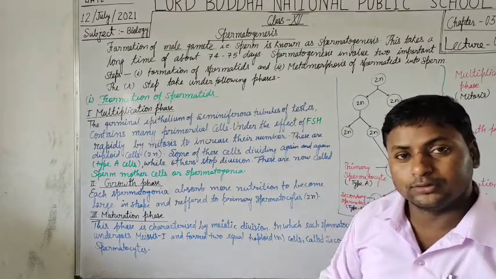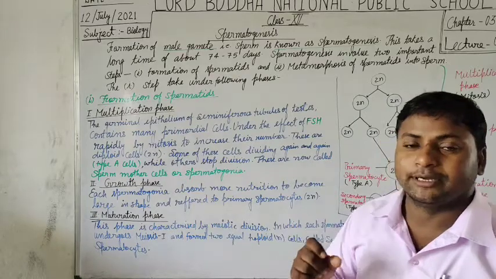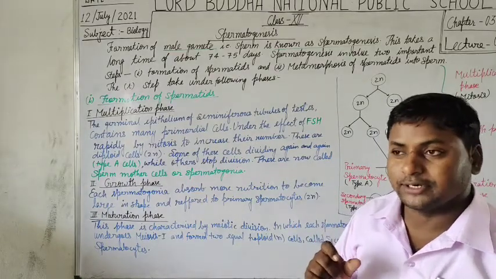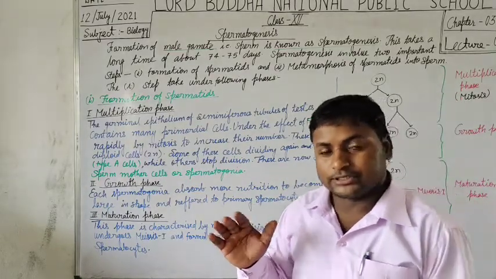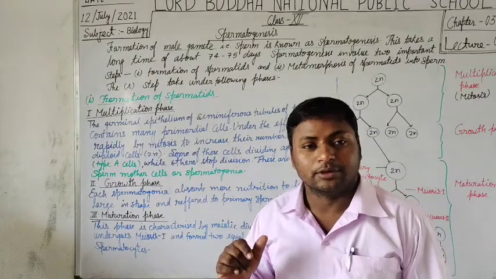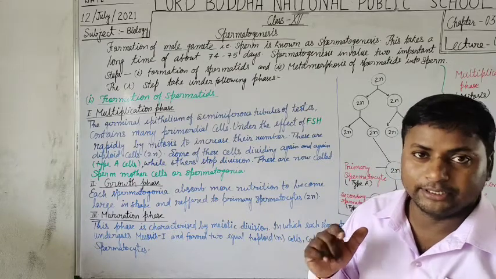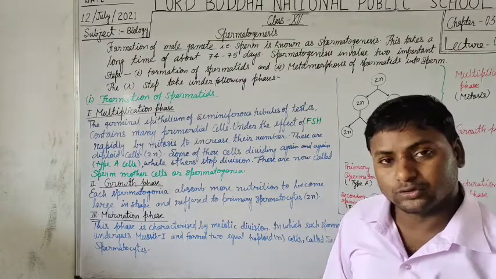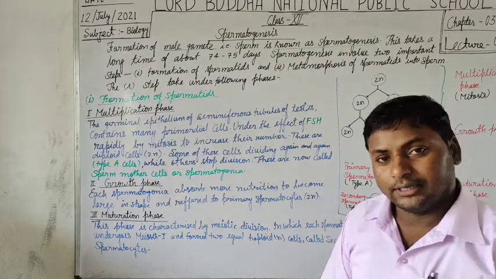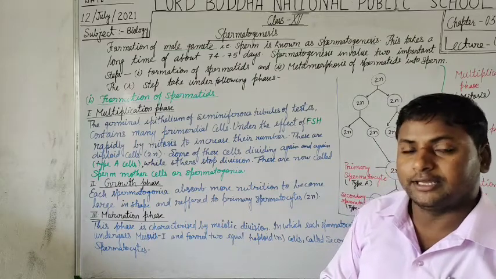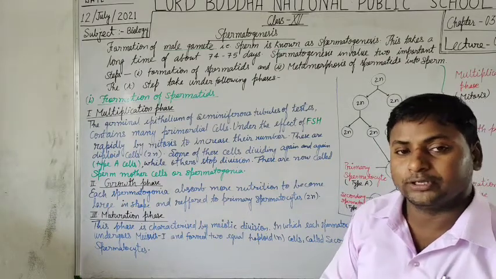It takes about 74 to 75 days. Yes students, the production of sperm takes about 75 days. This is also asked in NEET as well as in your board examination.